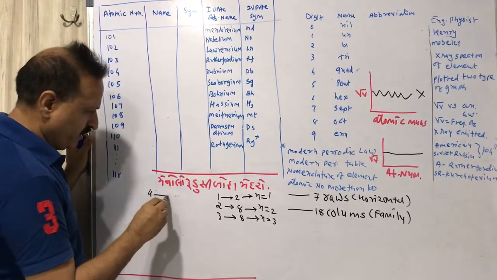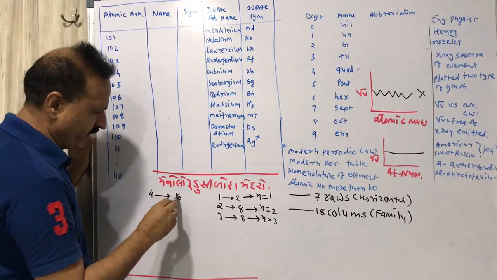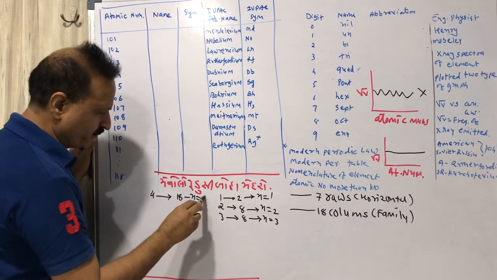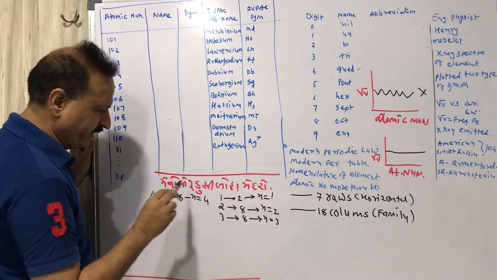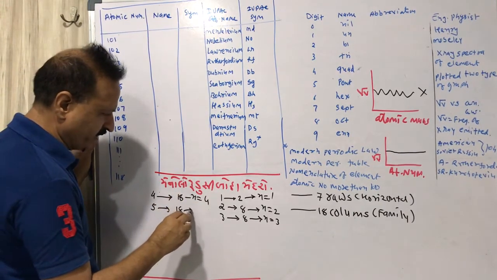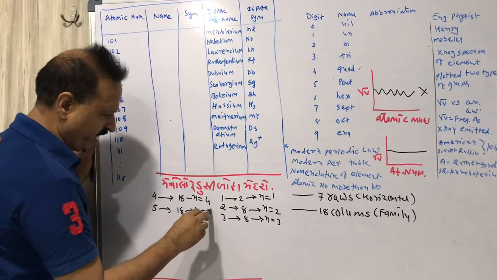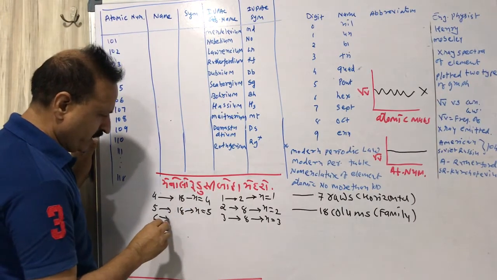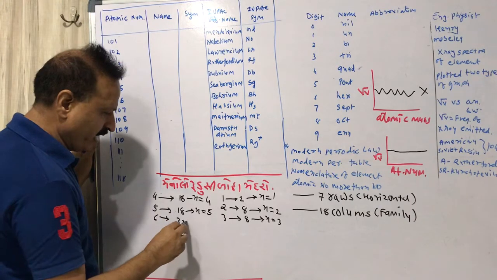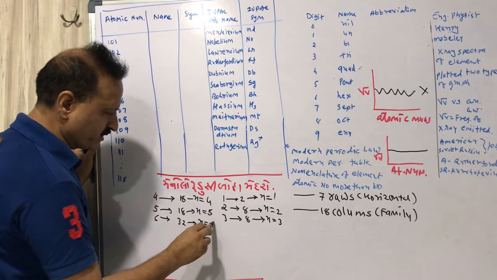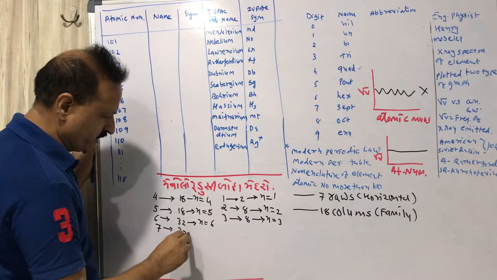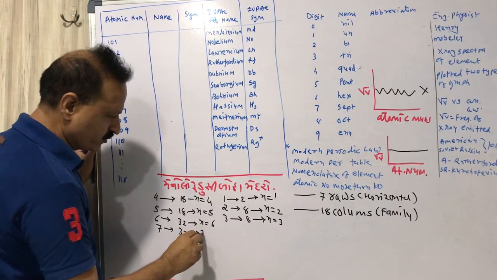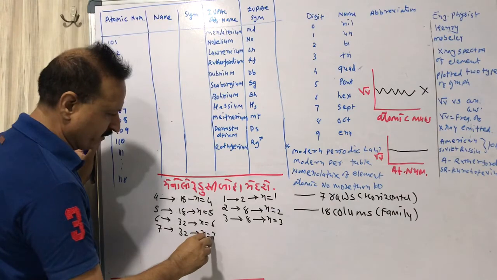The fourth row has 18 elements, quantum number 4. The fifth row has 18 elements, quantum number 5. The sixth row has 32 elements, quantum number 6. And the seventh row also has 32 elements, quantum number 7.